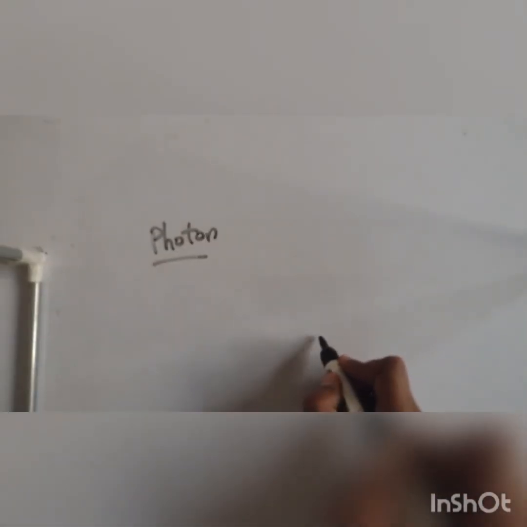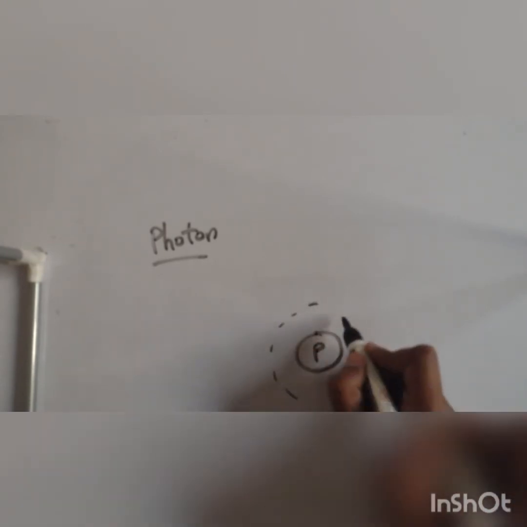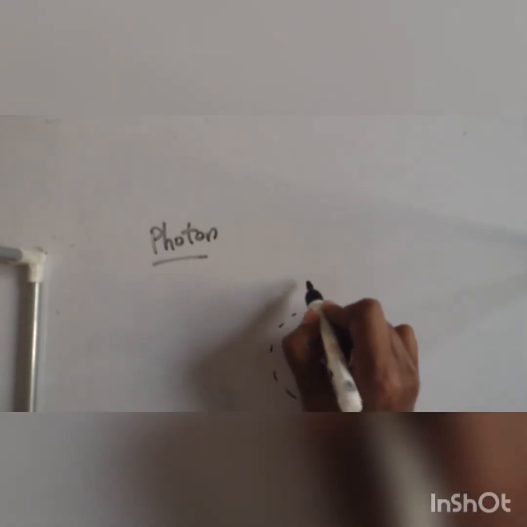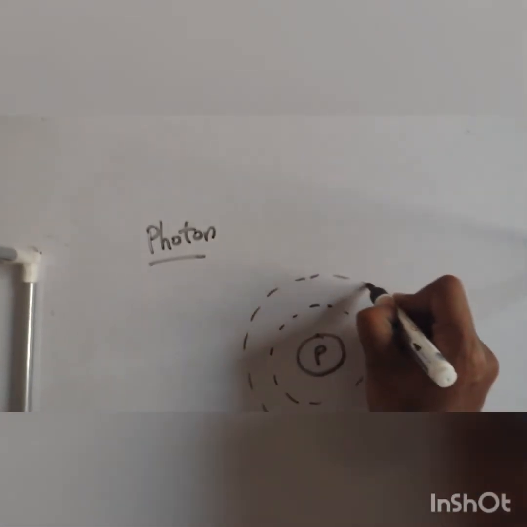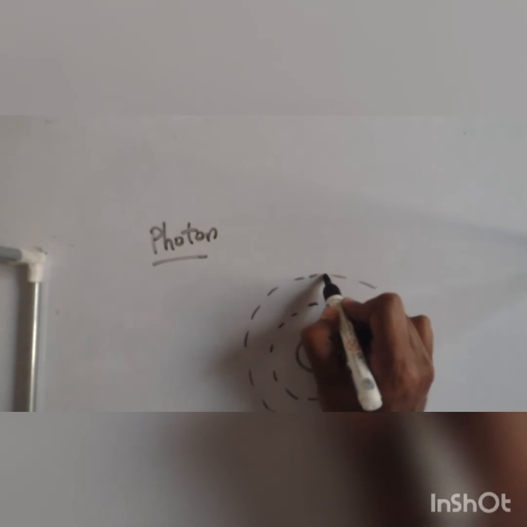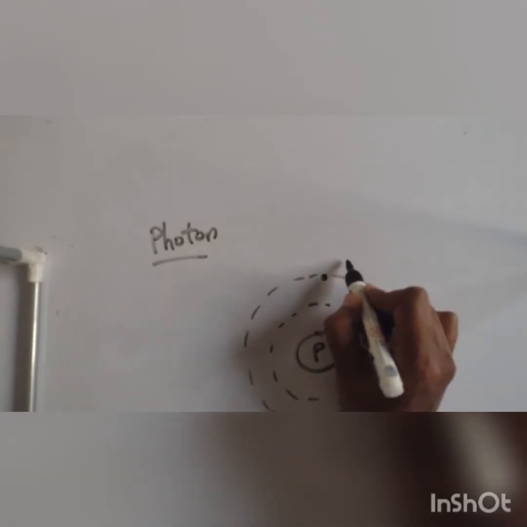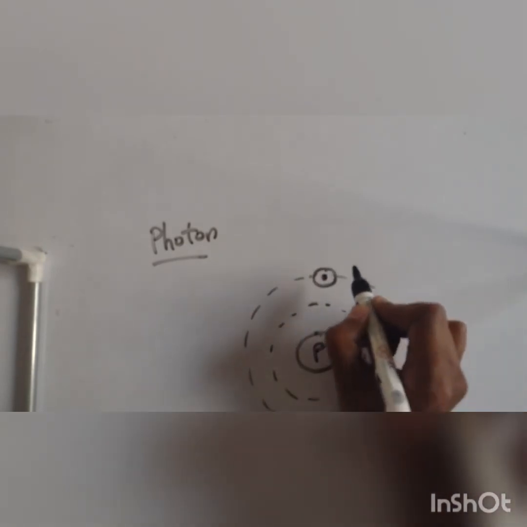So where does light come from? At a microscopic level, you know this is a proton, and these are its shells, K shell, L shell, M shell. For example, there is an electron in an upper shell.